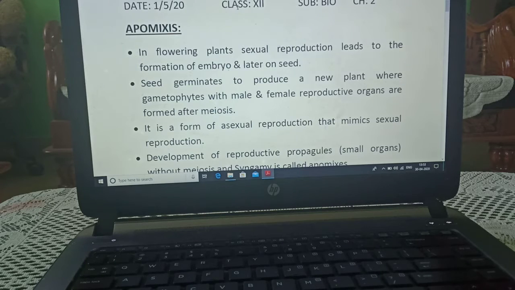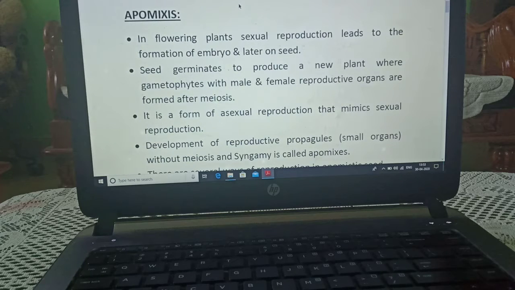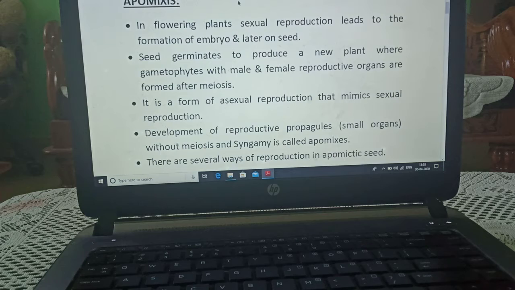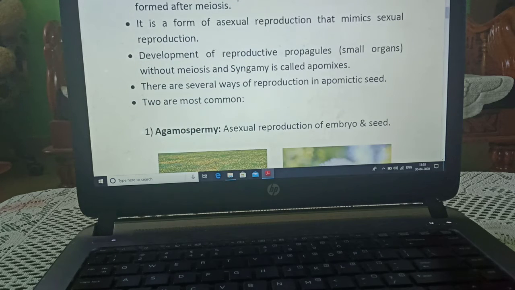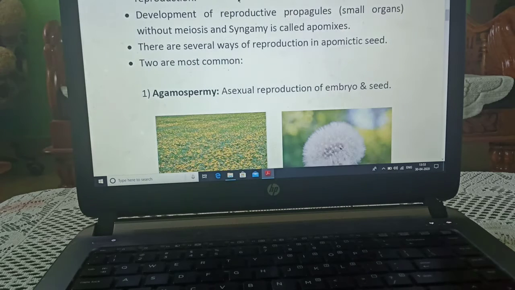Today we are starting with apomixis. In flowering plants, sexual reproduction leads to the formation of an embryo, and the embryo converts into a seed. The seed germinates to produce a new plant, where the gametophyte, with male and female reproductive organs, is formed after meiosis. Apomixis is a form of asexual reproduction which copies sexual reproduction.